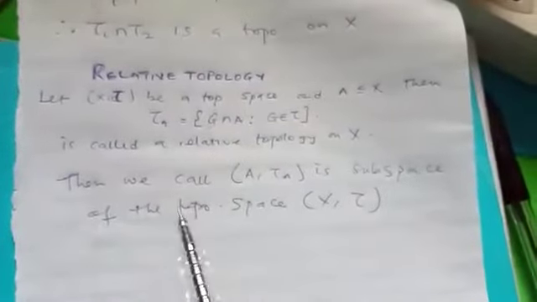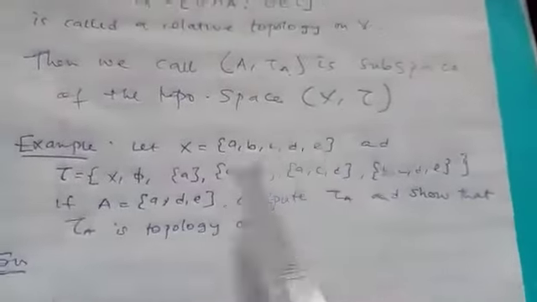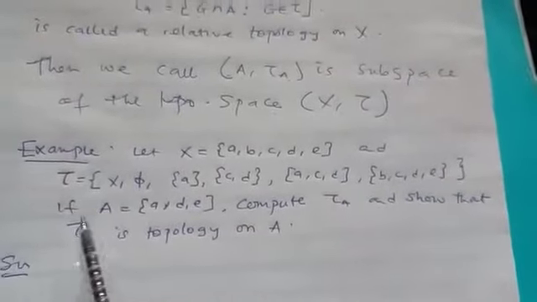So let's go back to the relative topology. Let's take an example on this relative topology to understand what it is talking about. So we have an example here. Let S be this and let tau be this.